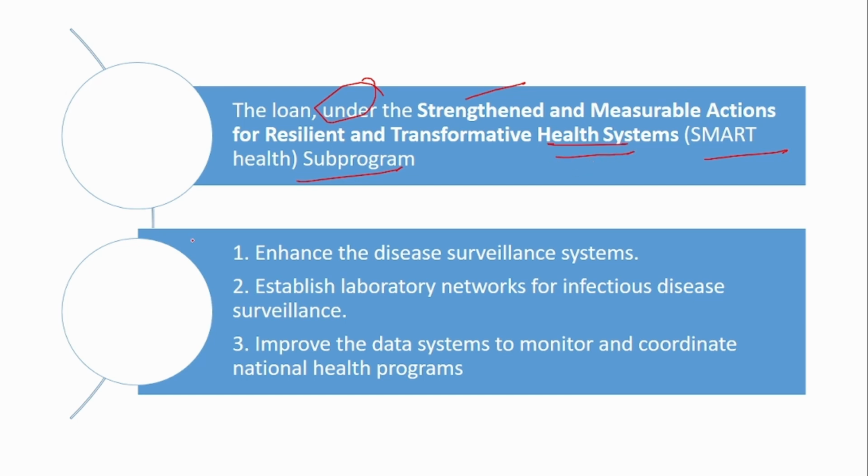So this money will be used in India to enhance the disease surveillance system, to establish the laboratory networks, and also to improve the data systems to monitor the national health programs. So these are the three things where the money that the ADB is providing will be put into use.